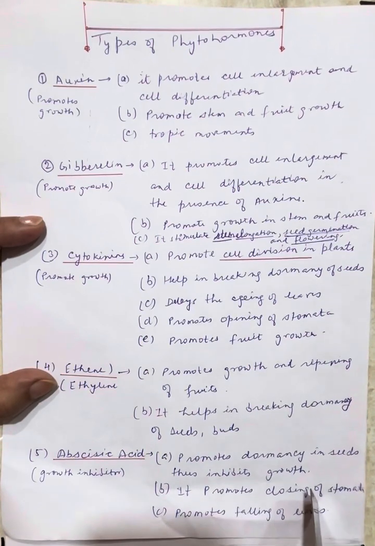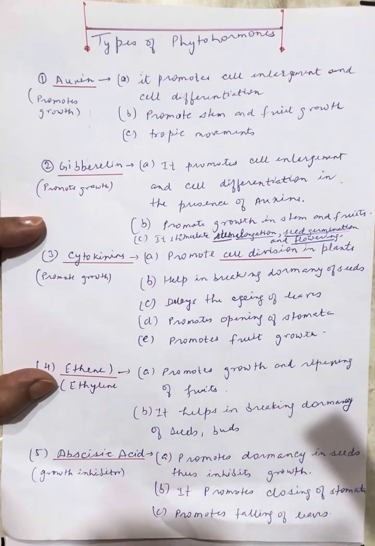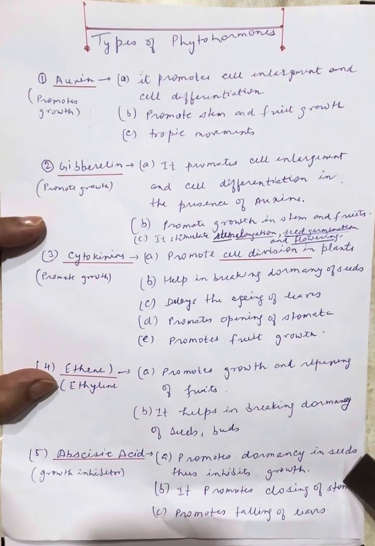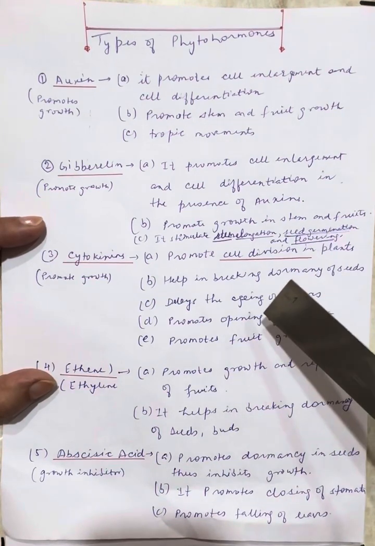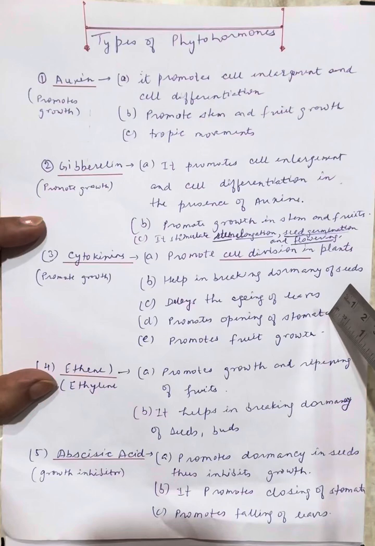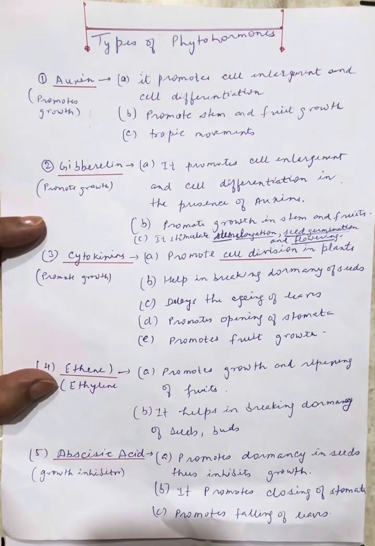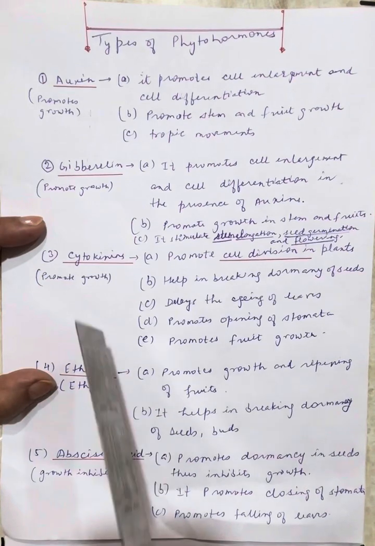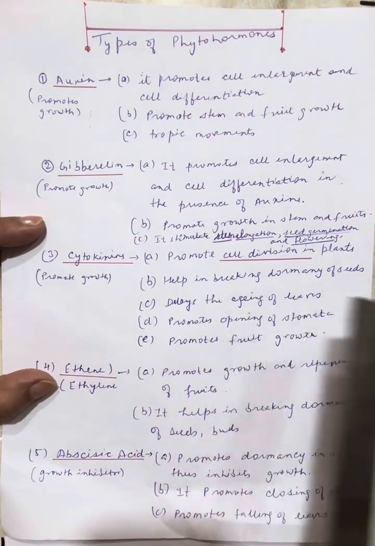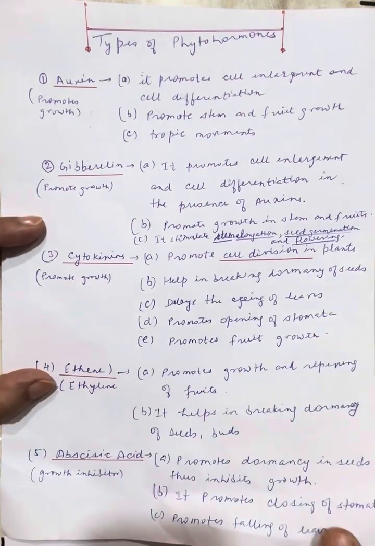It promotes the closing of stomata and promotes the falling of leaves. You can see here, abscisic acid is closing the stomata and cytokinin is responsible for opening of the stomata. Abscisic acid is responsible for falling of the leaves, but cytokinin delays the aging of leaves. Okay, so I think this will be helpful for you.